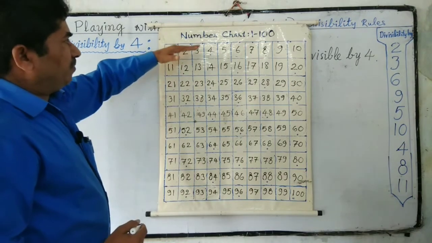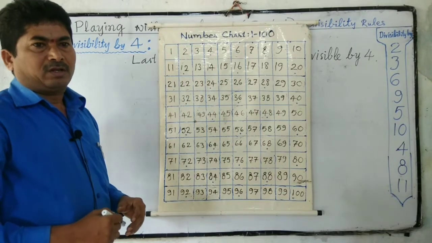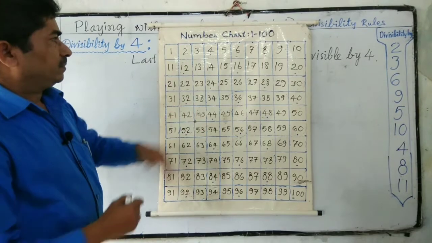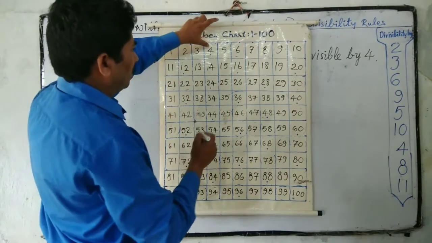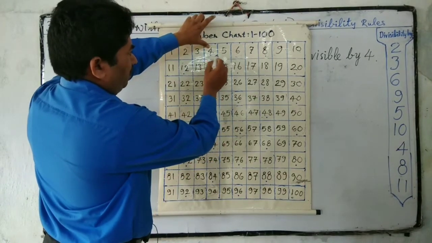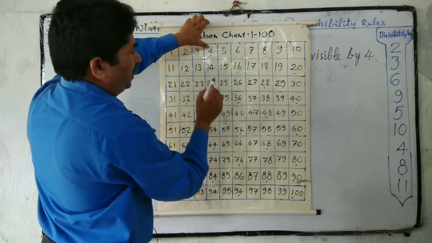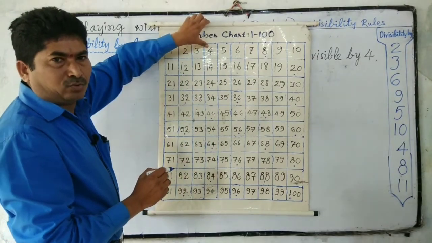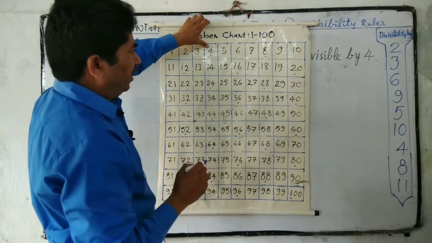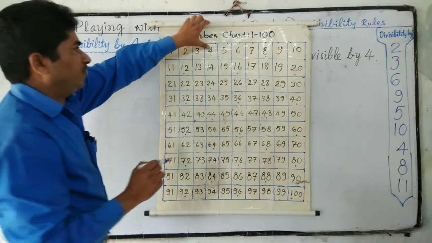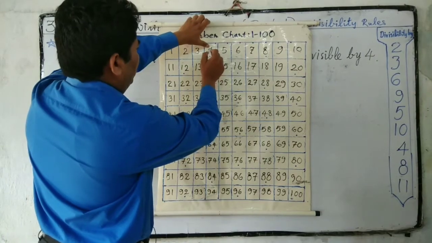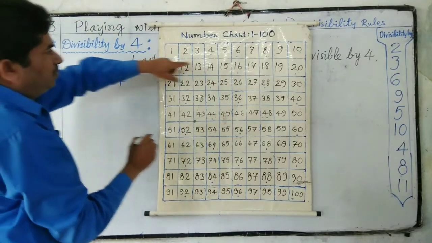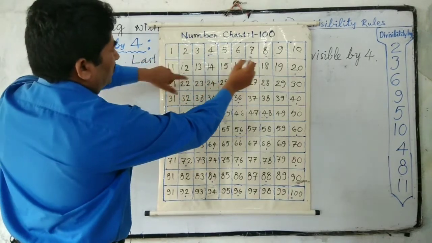We can observe in the number chart, if a number has the last two digits, we have to identify multiples of 4. Multiples of 4 are exactly divisible by 4. So multiples of 4 means 0, 4, 8,